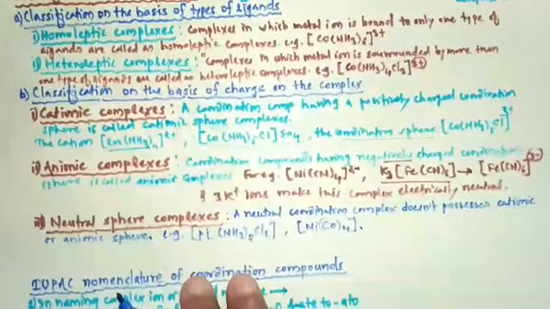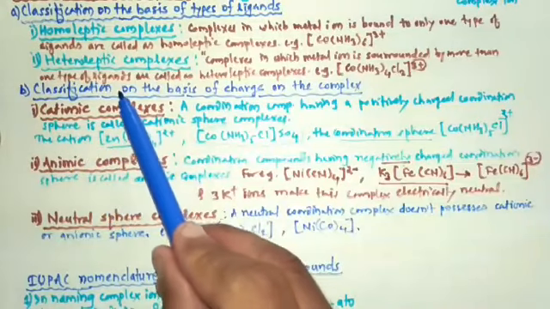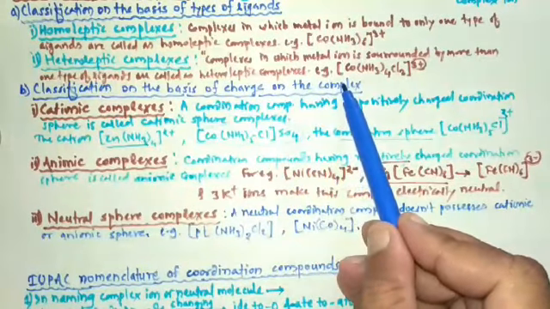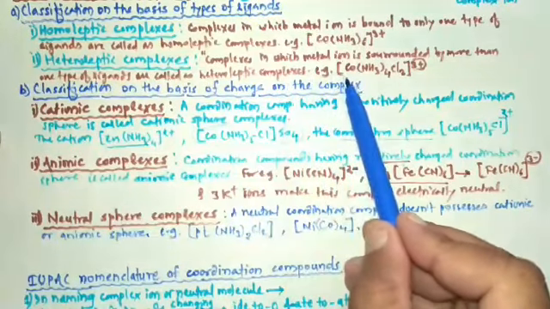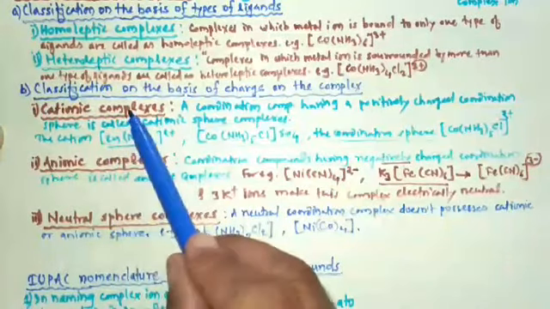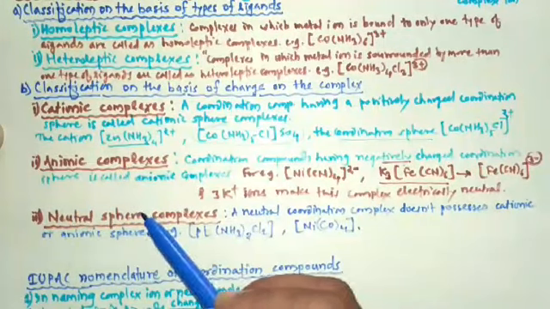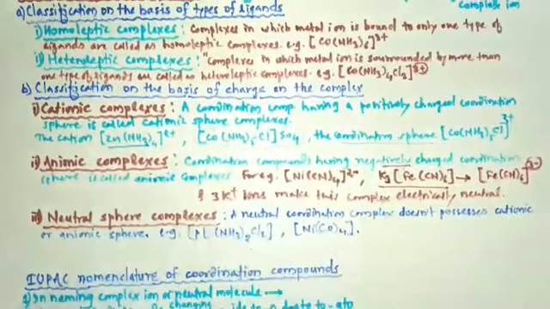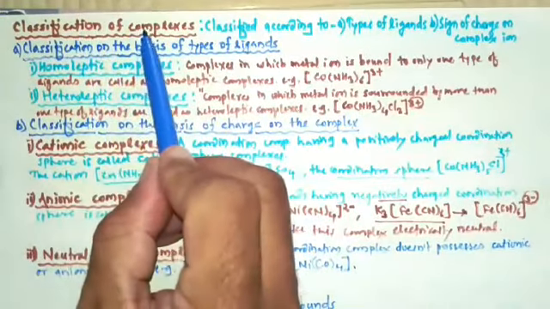So thus here we completed the study of classification of complexes on the basis of charge on complexes. On the basis of charge, complexes are classified as cationic complexes, anionic complexes, and neutral pair complexes.